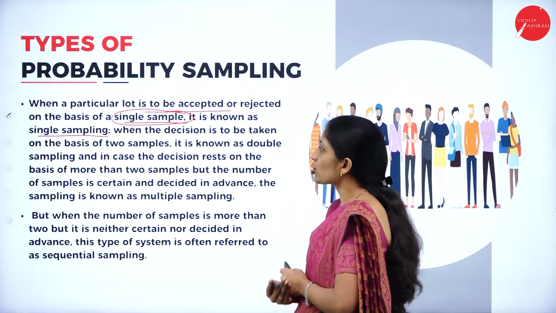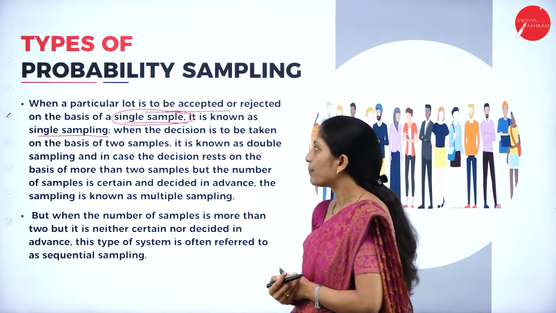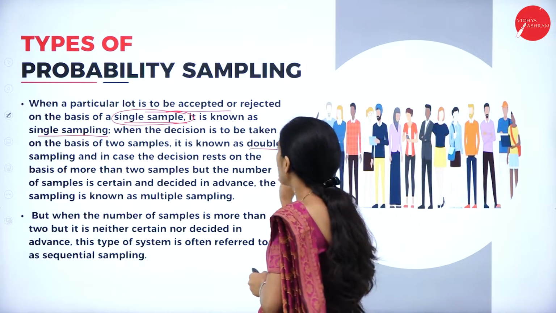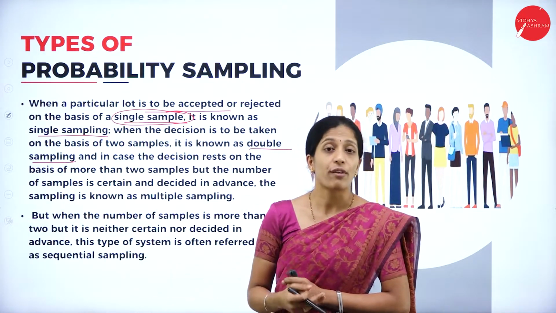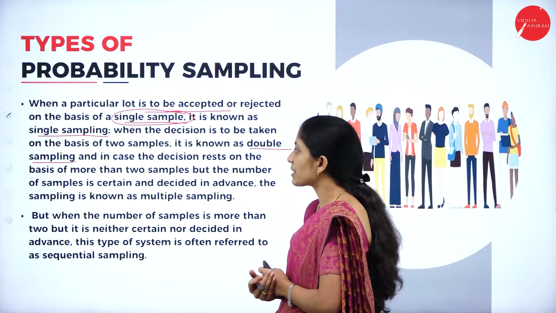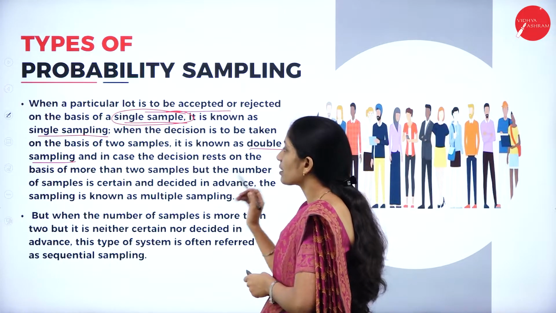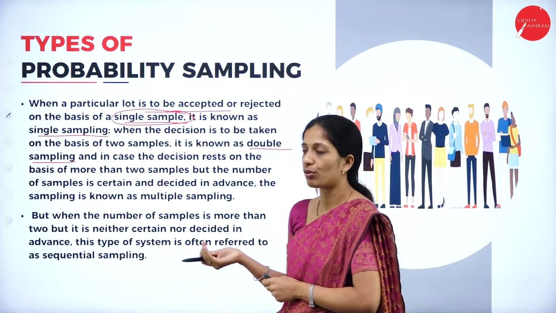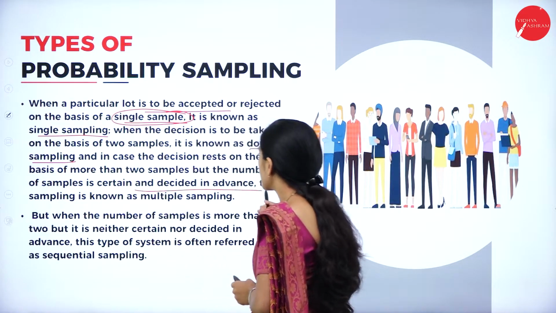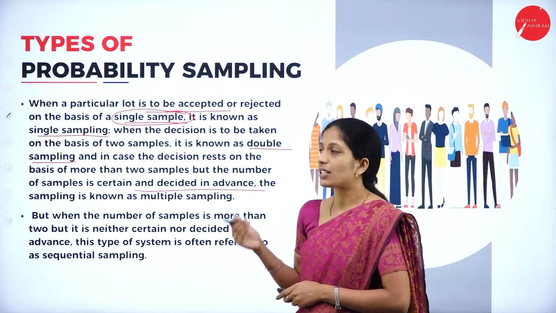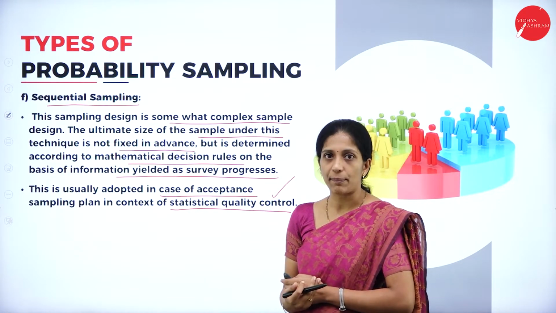When the decision is to be taken on the basis of two samples, it is known as double sampling. And in case the decision rests on the basis of more than two samples, but the number of samples is certain and decided in advance, this is related to sequential sampling itself.